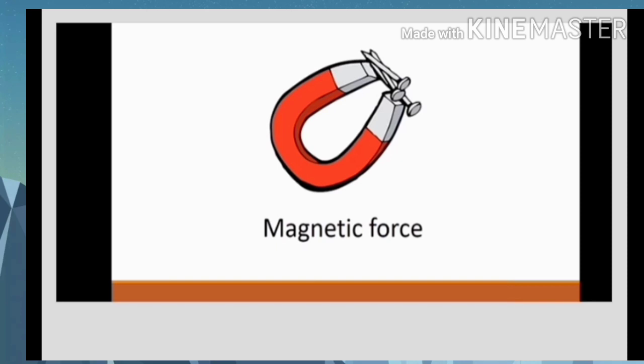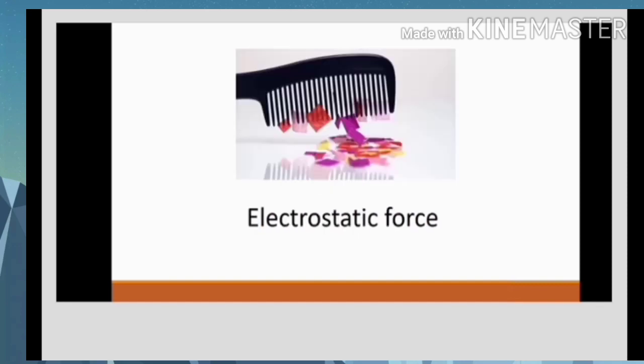On the contrary, forces like magnetic force, gravitational force, and electrostatic force act without contact. Therefore, these are examples of non-contact forces. When a comb is rubbed against the hair, small pieces of paper kept on a table get attracted to the comb. The comb has an electrostatic charge and there is an induced opposite charge on the piece of paper, and the piece sticks to the comb.